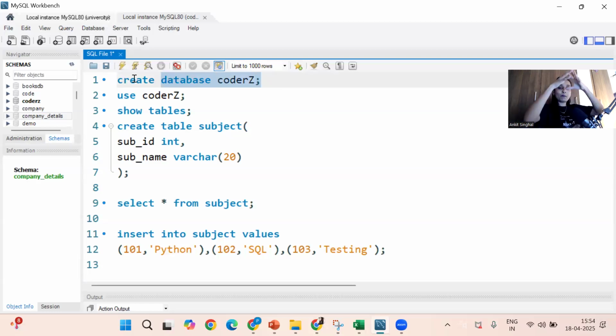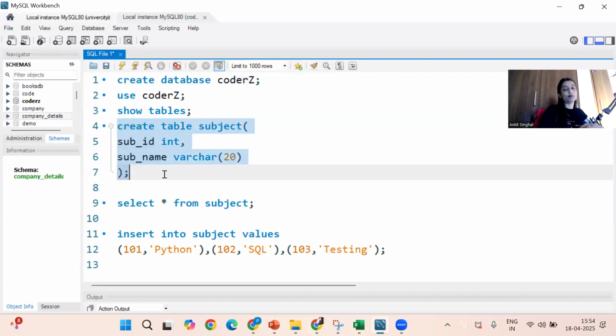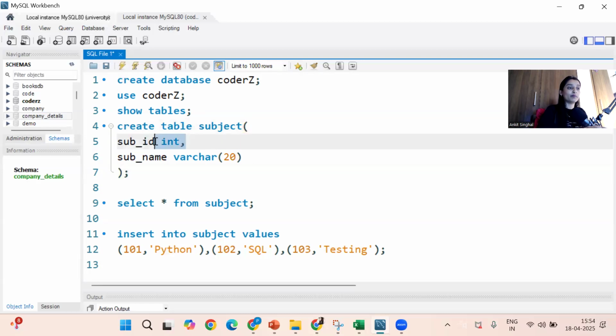So it will create one big container in your hard disk. Under that database, create the subject table. What is the syntax of table creation? Opening bracket, closing bracket, column name, data type, comma, column name, data type.